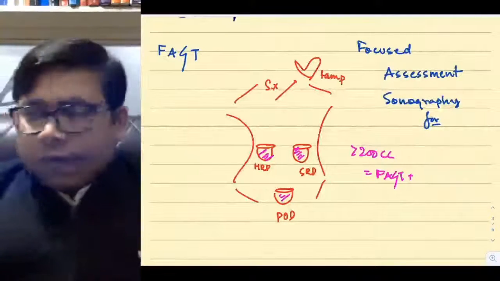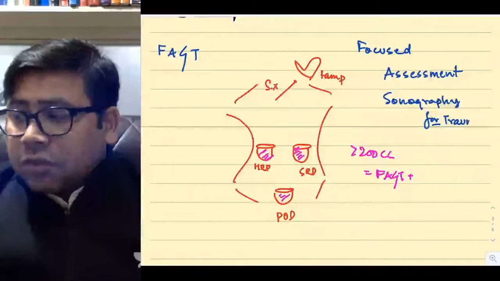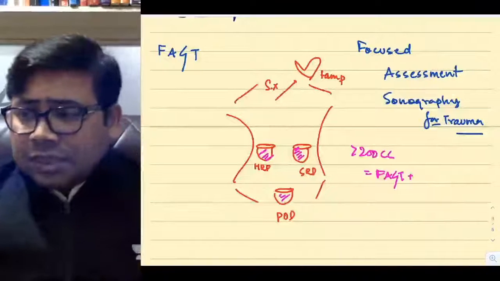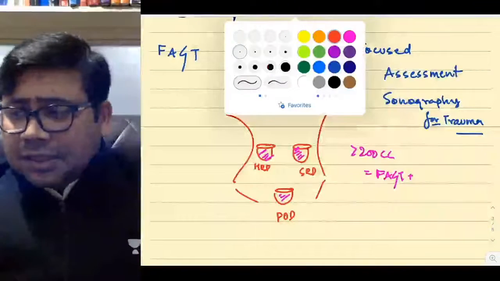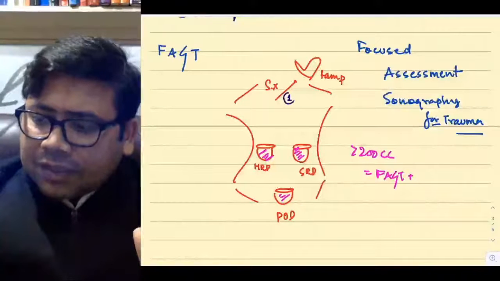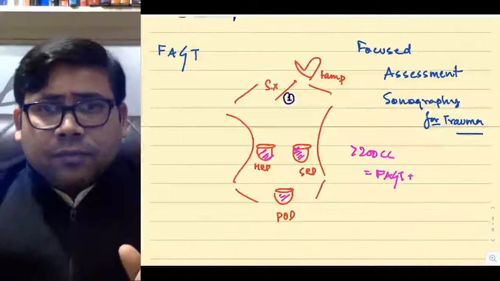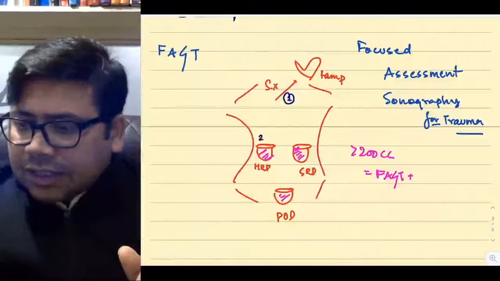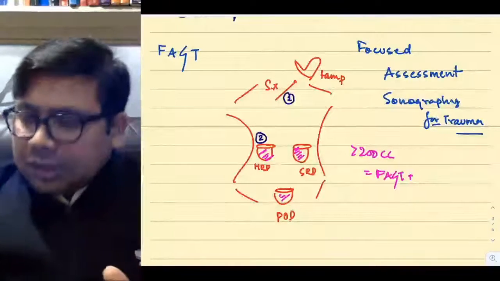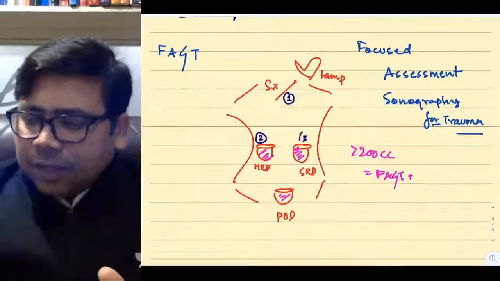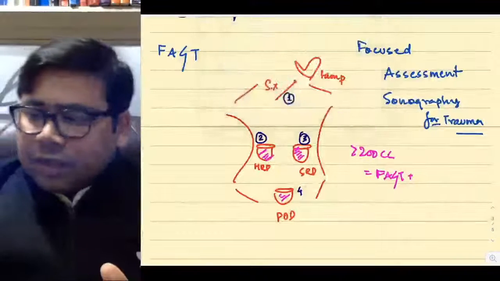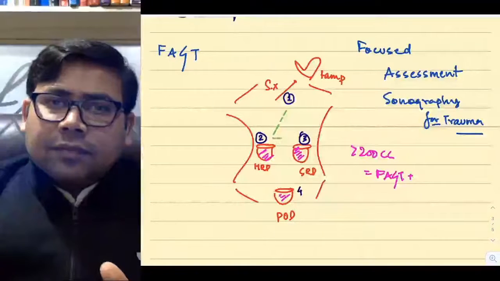Focus abdominal sonography for trauma. Yes, focus abdominal sonar for trauma. There are many, so don't rush behind that. Tell me the sequence. Like I always say, the answer is hidden in the question. Try to see. The first quadrant that we see is subxiphoid. We look for tamponade. The second quadrant that we see is HRP. The third that we see is SRP. And the fourth is pouch of Douglas. So the sequencing is something like this.